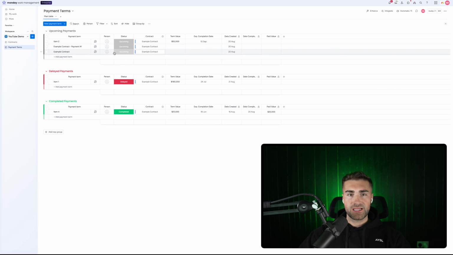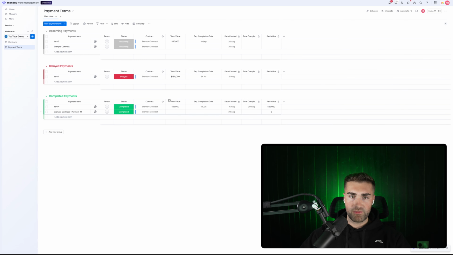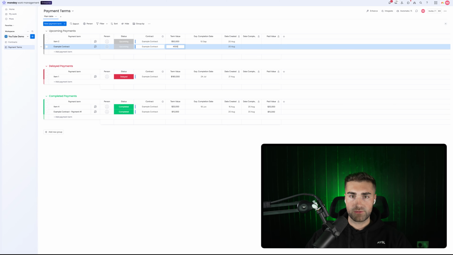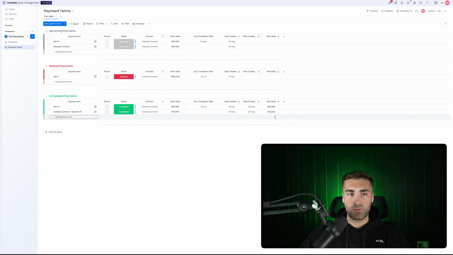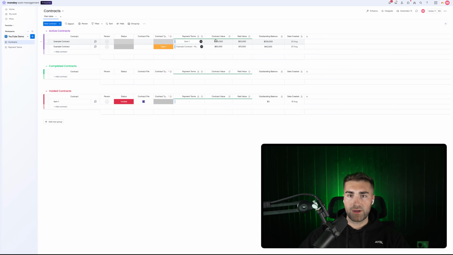So then when the status is equal to completed for, let's say, payment number one, let's say that they've made their payment. You've obviously got a paid value equal to 0. But let's say the payment value for payment number one was 15,000, as this is one of the smaller engagements you might do. And let's say phase 2 is 45,000. There we go. You can see that we've paid 15. That will then update on here, our contract value, and then we have our outstanding paid value.